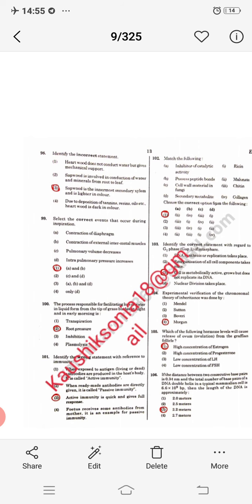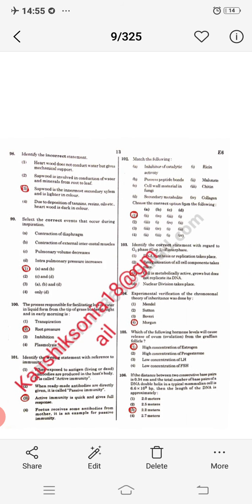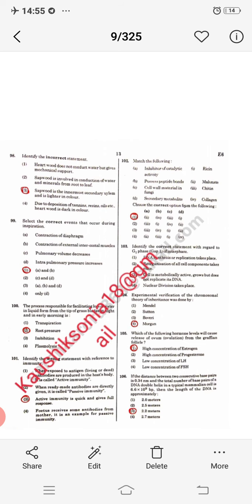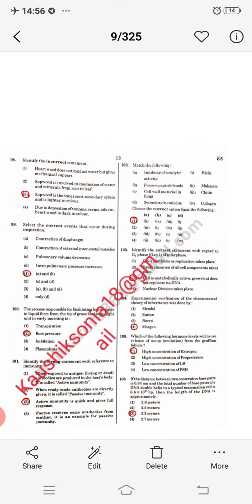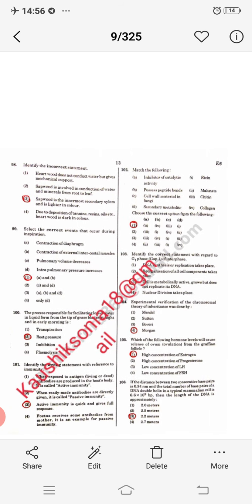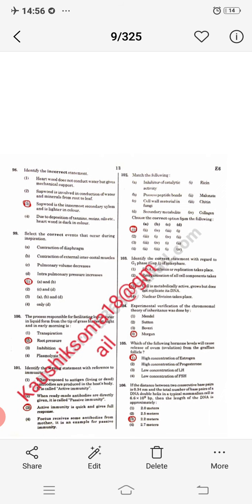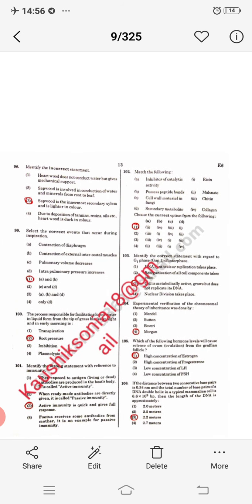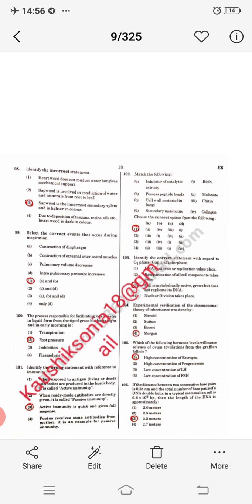Next question, select the correct events that occur during inspiration. My dear student, intake of air from the nostril is called inspiration, and removal of air from the nostril is called expiration. So for inspiration, the correct sequence is contraction of the diaphragm and then contraction of the external intercostal muscle. So option first is right.